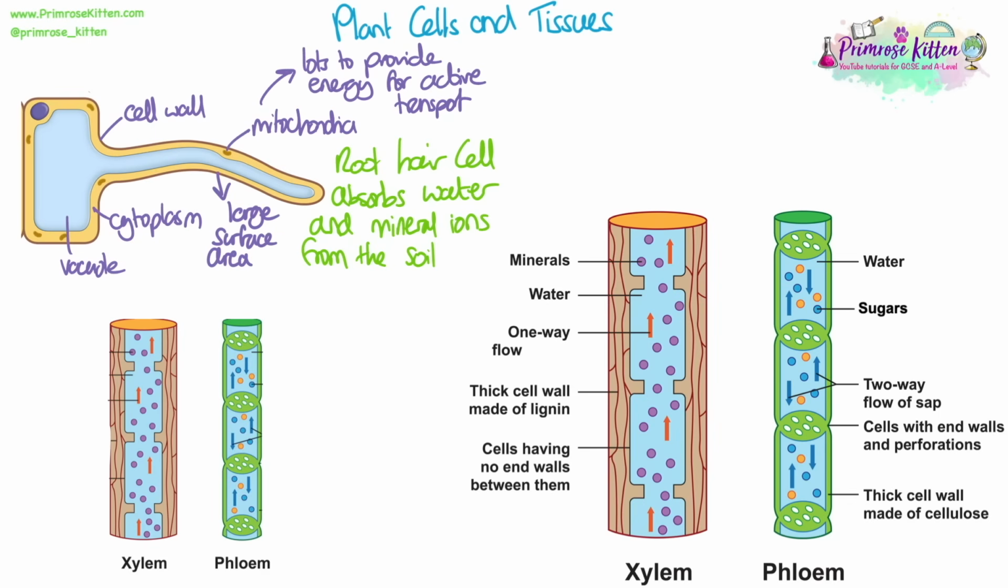Root hair cells are specially adapted for their function because they have lots of mitochondria to provide the energy for active transport of mineral ions into the cell, and they have this unique shape which gives them a large surface area, which increases the rate of osmosis of water into the cell.